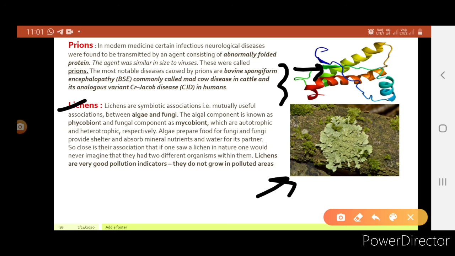Algae prepare food for fungi, and fungi provide shelter and absorb mineral nutrients and water for its partner. So it is beneficial for both organisms. So close is their association that if one saw a lichen in nature, one would never imagine that they had two different organisms within them. See, this is an image of lichen.